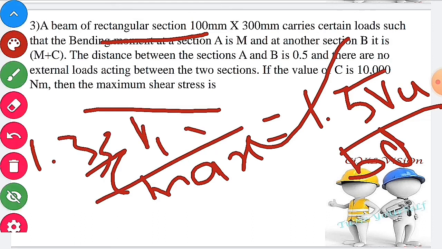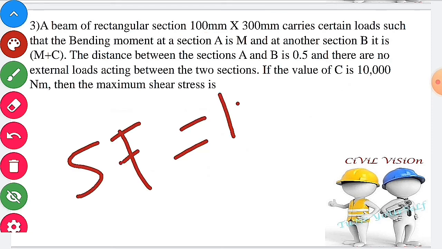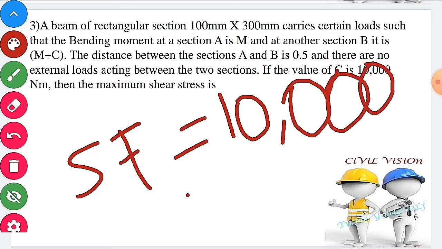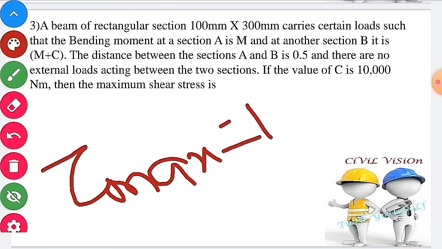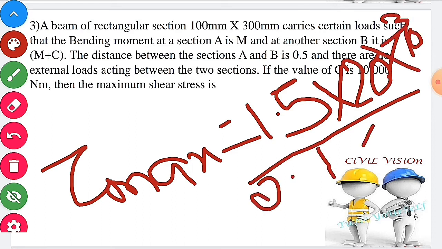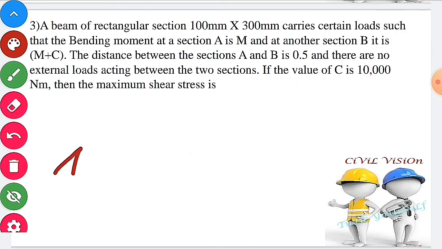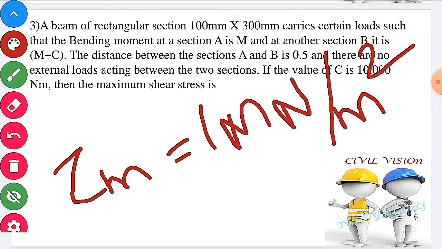Therefore, find out the shear force. Shear force is nothing but rate of change of bending moment. So 10,000 divided by 0.5. We get shear force equal to 20,000. Substitute in the maximum shear stress formula: 1.5 into 20 into 10 power 3 divided by 0.1 into 0.3. Convert mm into meter. Finally, maximum shear stress equal to 1 meganewton per meter square. Next one.